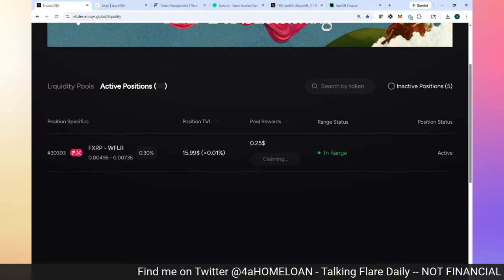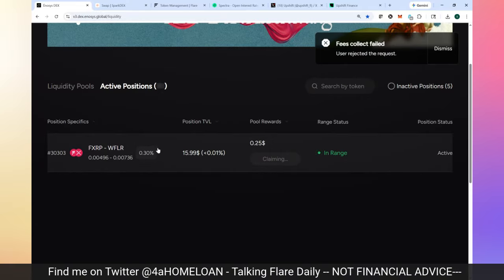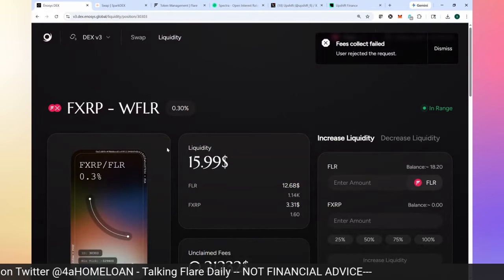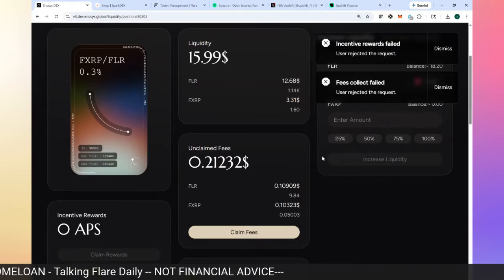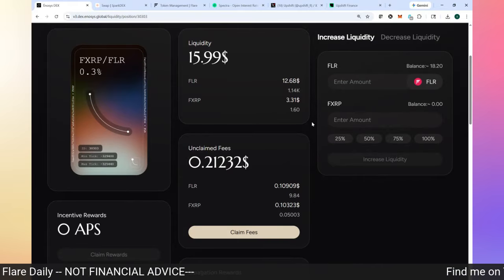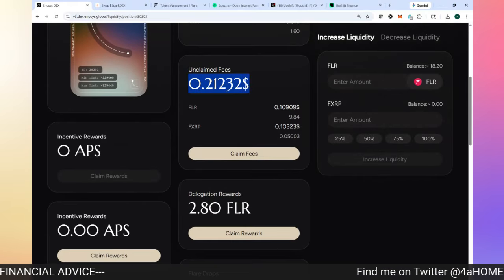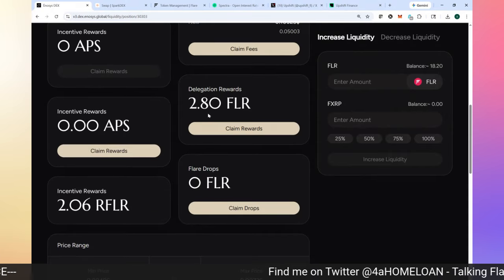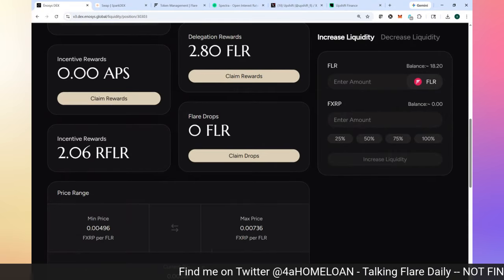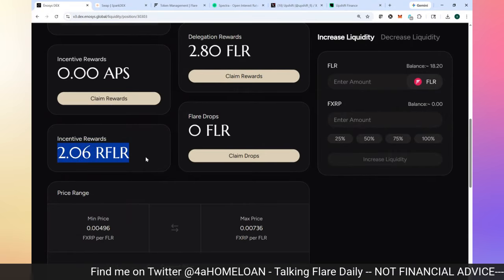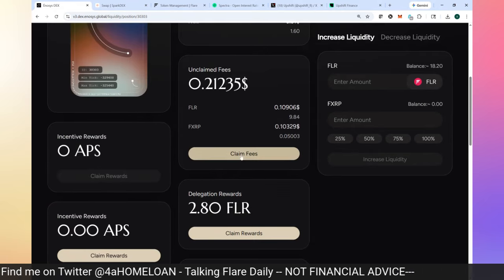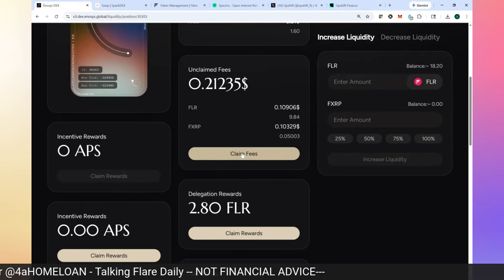I'm going to go ahead and back out for a second because I want to show you guys. Let's click on this, and let's go to this page. Okay, here we go. So I've got unclaimed fees, and then I've got delegation rewards, and then incentive rewards is RFLR that I'm earning for this little $16 I got in here. So let's go ahead and claim the fees first.